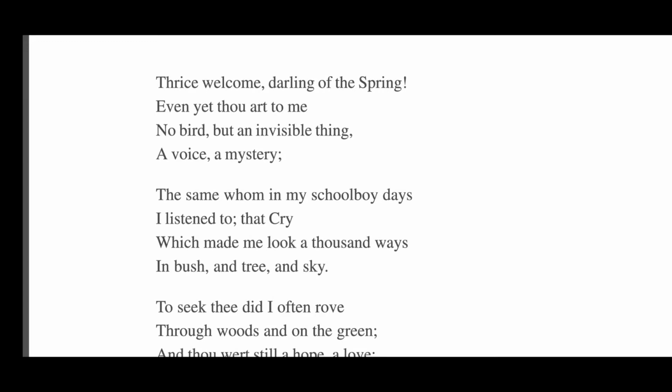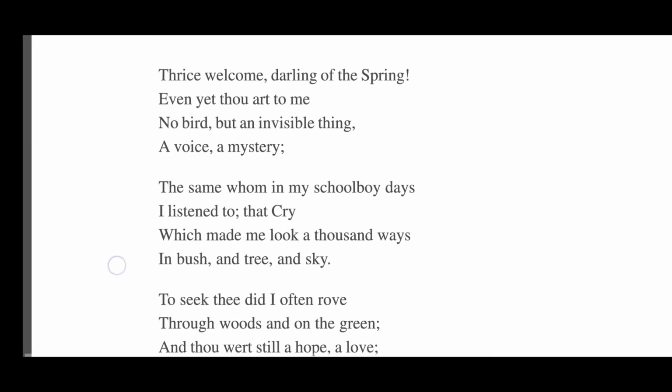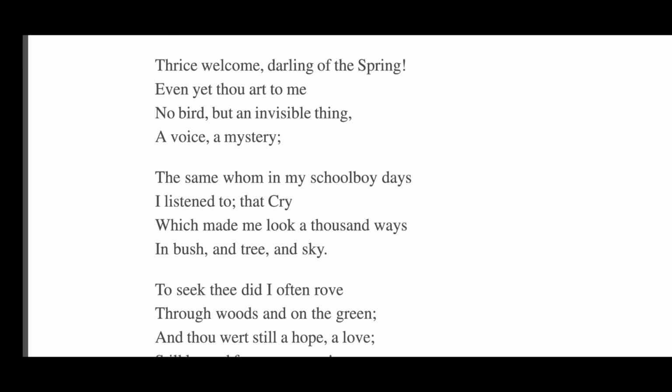Even as you are to me, the poet said that even if the cuckoo is with him, the cuckoo is near to him, no bird, but an invisible thing. The poet says that even if he feels the presence of the cuckoo, he is not able to see that bird. A voice, a mystery.